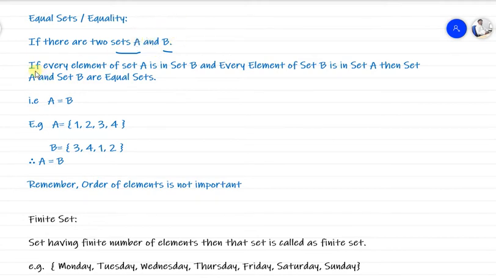If every element of set A is in set B, this is the concept of subset, right?